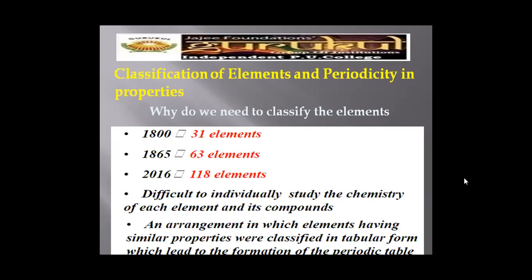An arrangement of these elements on the basis of similar properties, classified in a tabular form, led to the formation of the periodic table. When scientists felt difficulty in studying the properties of these elements and their compounds, they started the formation of the periodic table. The periodic table is nothing but the systematic arrangement of elements on the basis of their similar properties.